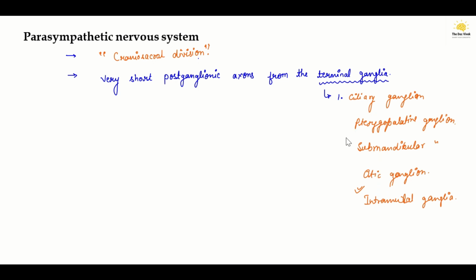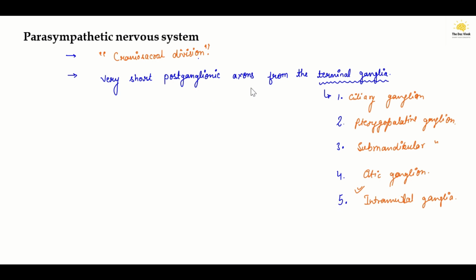But these four are found in the cranium at different locations, like the ciliary ganglion is present in the orbital cavity. So these are found in different locations. As we can say now, there are five types of terminal ganglia, or ganglia, in the parasympathetic nervous system.